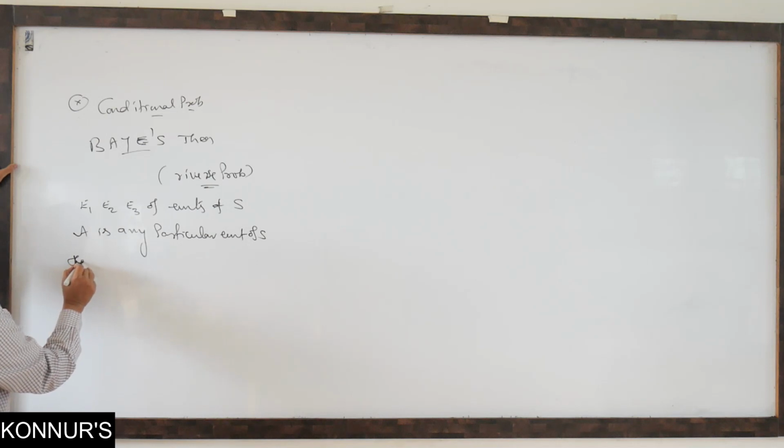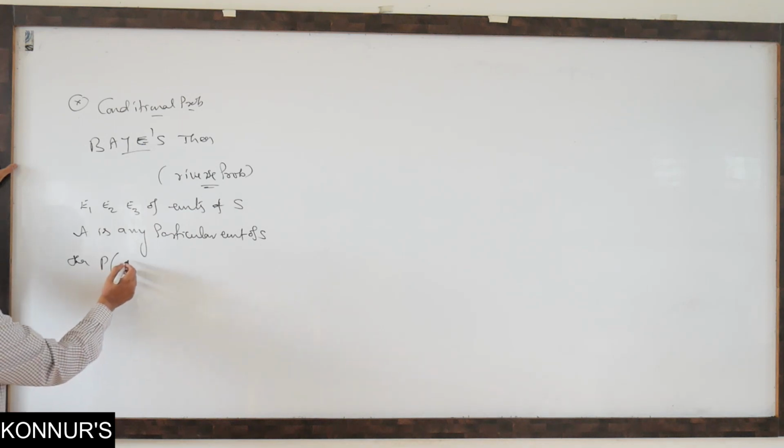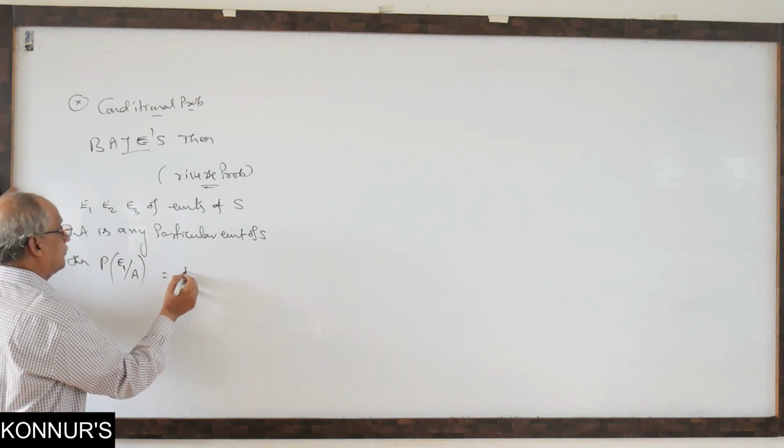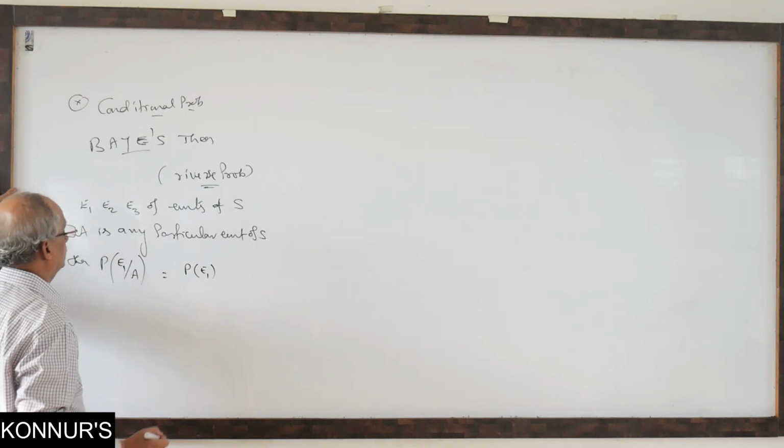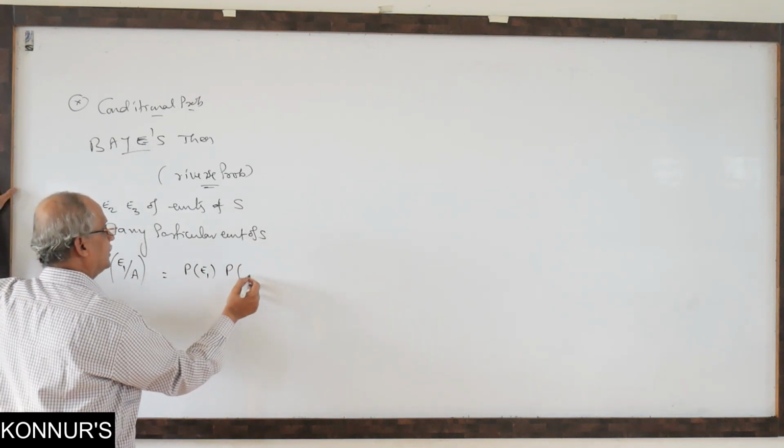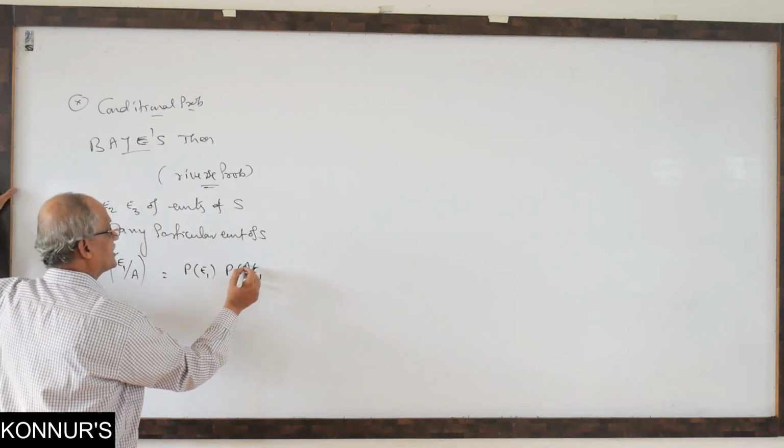We want the probability of A after E1. Then first find what is the probability of E1, and with that in E1, what is the chance of A?